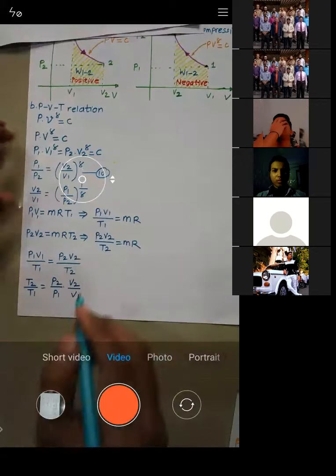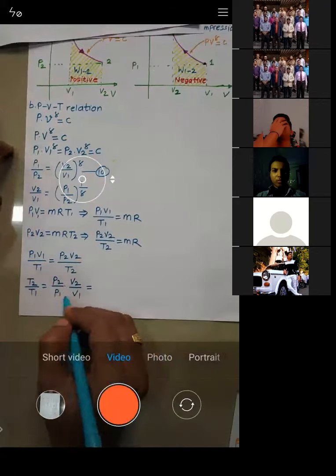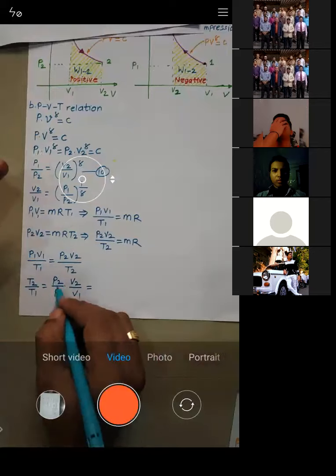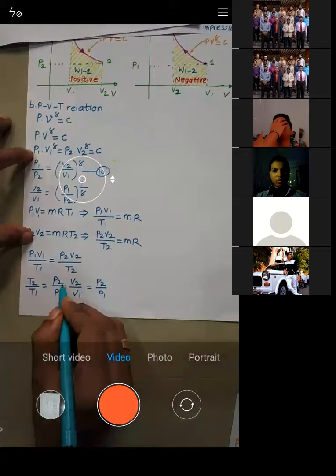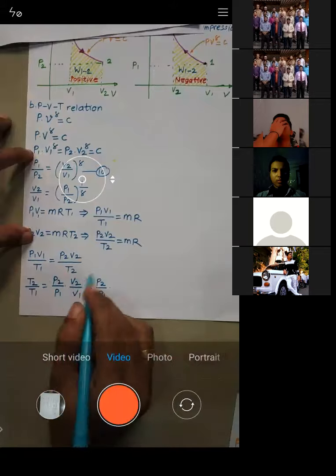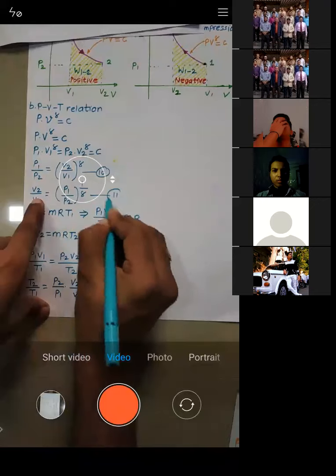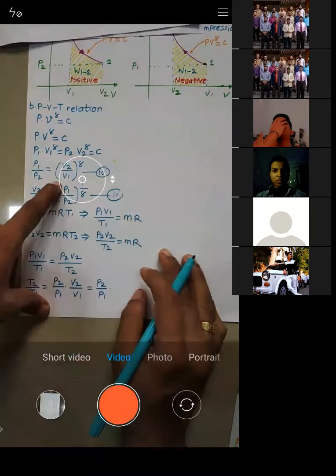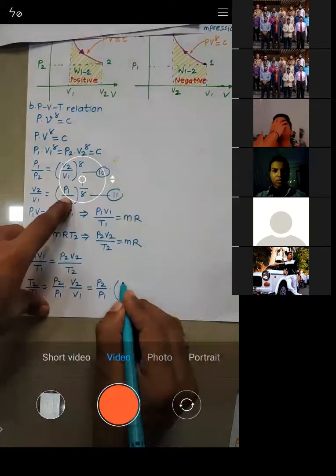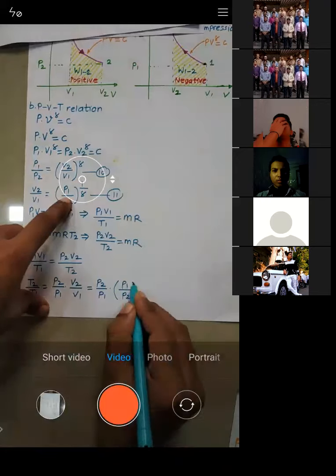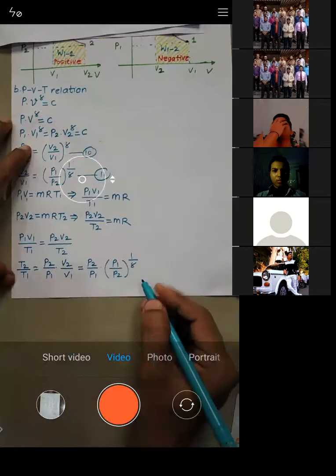Okay. So let me write this. T2 by T1 is equal to P2 by P1. Let's keep P2 by P1 as it is and replace V2 by V1. Let me call this one more equation. What is V2 by V1? It's P1 by P2 raised to power 1 by gamma, right? P1 by P2 raised to power 1 by gamma.